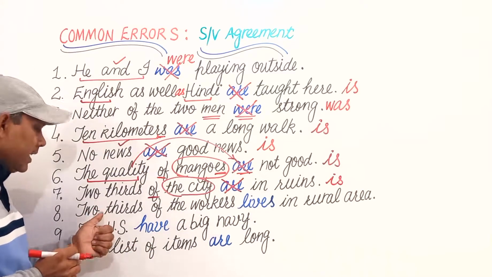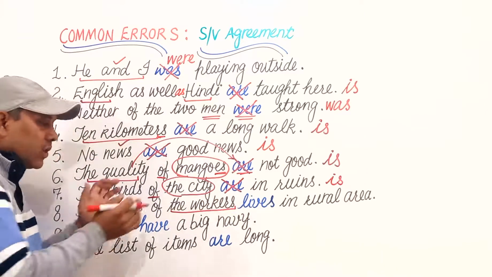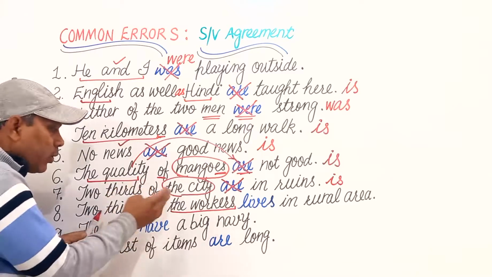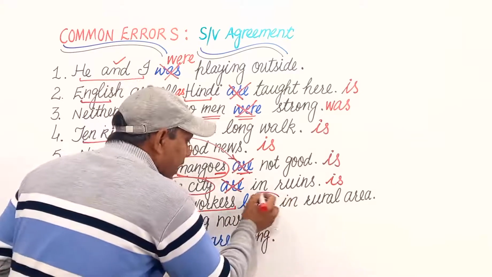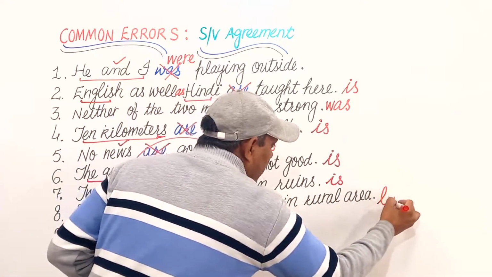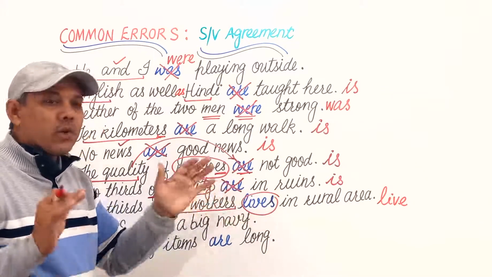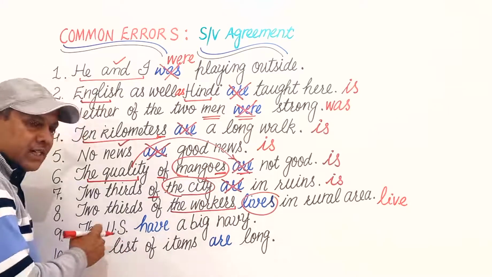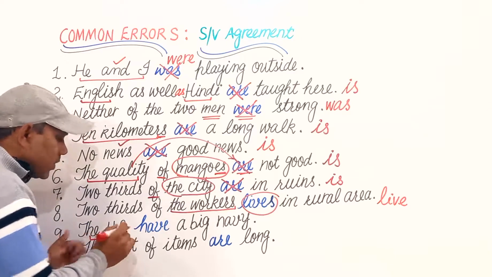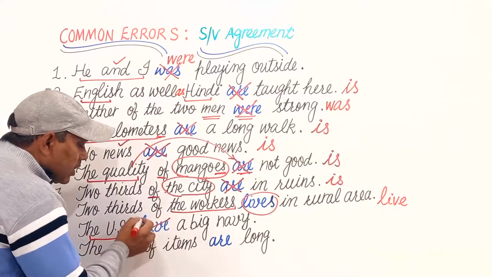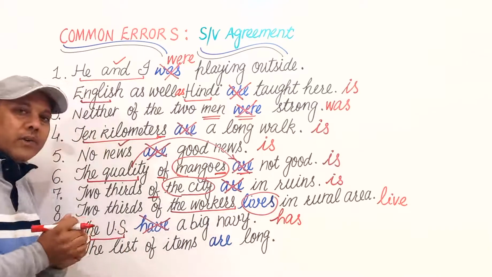And next is 2/3 of the workers lives in rural area. 2/3 of the workers. These are countable nouns. And 2/3 of the workers means many workers, so live instead of lives. We shall use a plural verb, means a verb without s. Live in rural area. Next is the US have a big navy. Here the US is a nation and this is singular. So we shall use the US has a big navy instead of have.